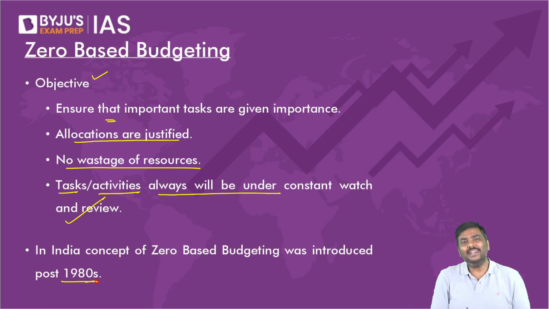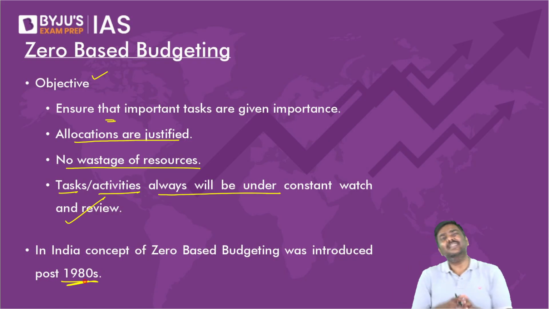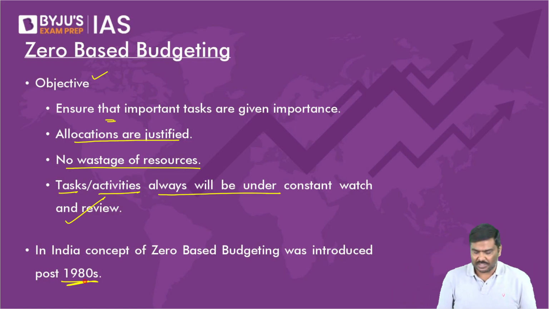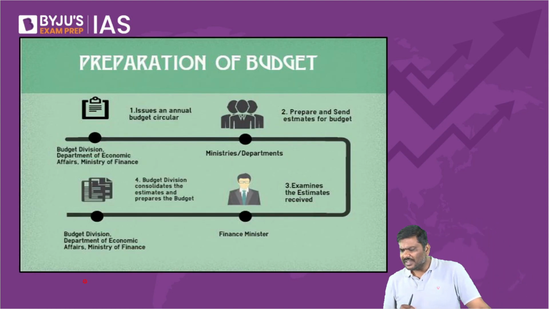So in the 1980s, we used zero-based, but now we generally do not use it. Okay, and the reason is very simple. Earlier, there was a huge limitation on the availability of resources. That is the precise reason in the 1980s we implemented zero-based budgeting. Can we go forward now? How is wastage of resources prevented?